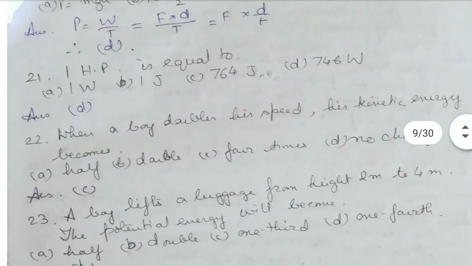1 horsepower is equal to what? 746 watt, sorry. The answer will be D, 746 watt. 1 HP is 746 watt.